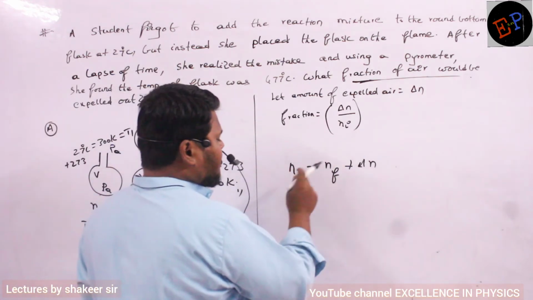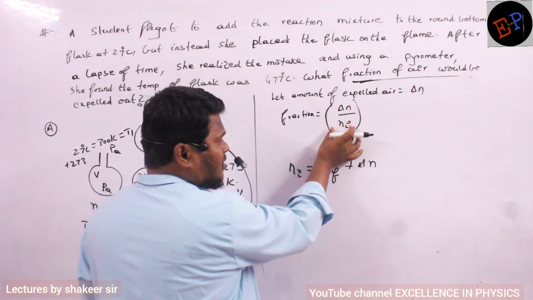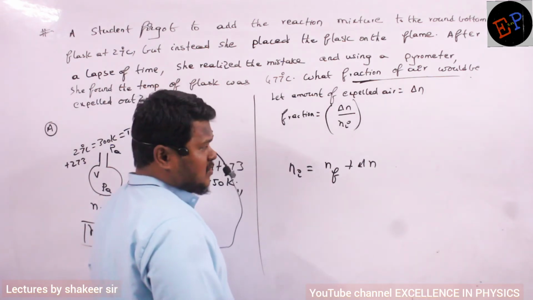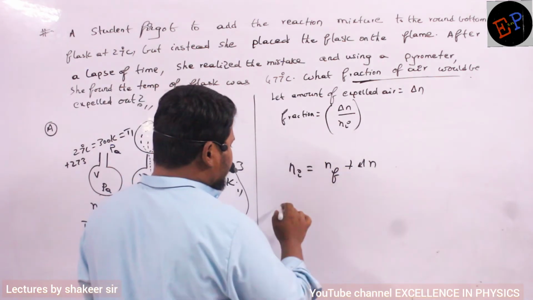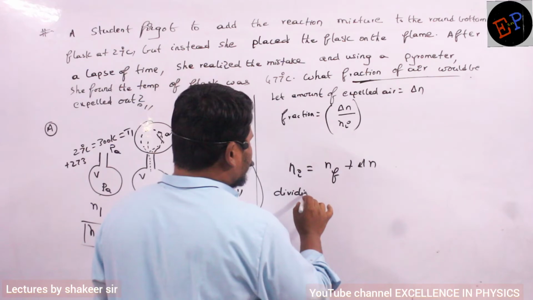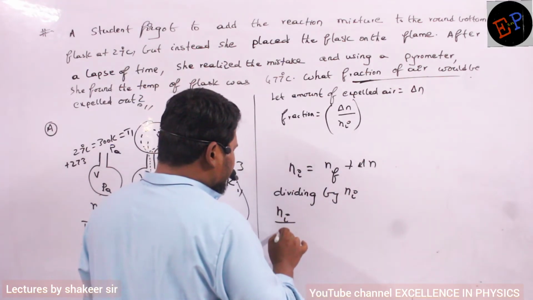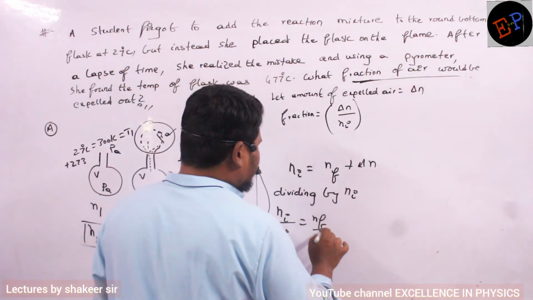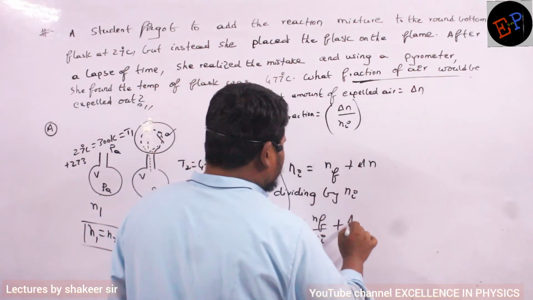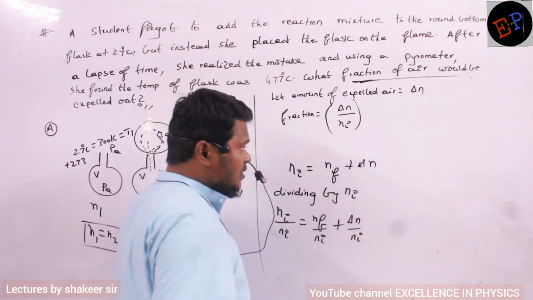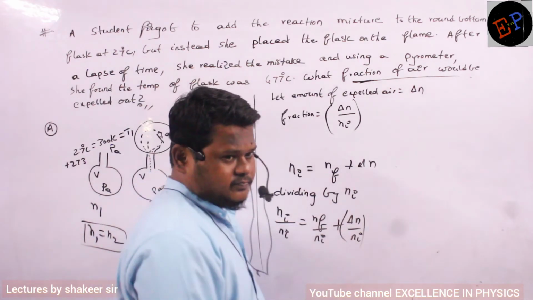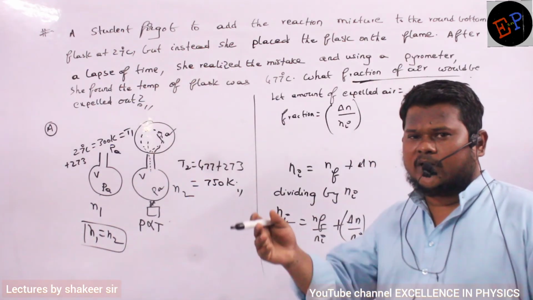Because on every side I want to divide by Ni so that I can get the ratio delta N by Ni. So dividing everything by Ni, what I will get? Ni divided by Ni is equal to Nf divided by Ni plus delta N divided by Ni. So I got this required equation. Whatever it may be, you have to get the required equation.